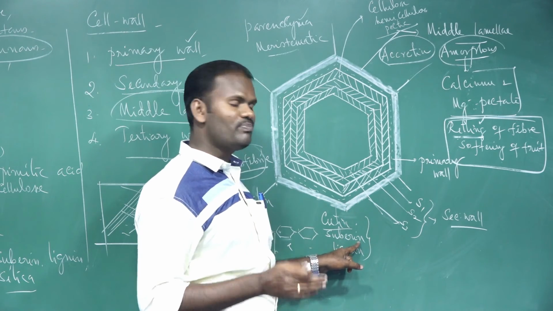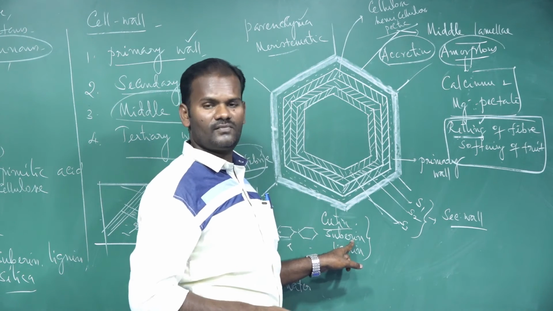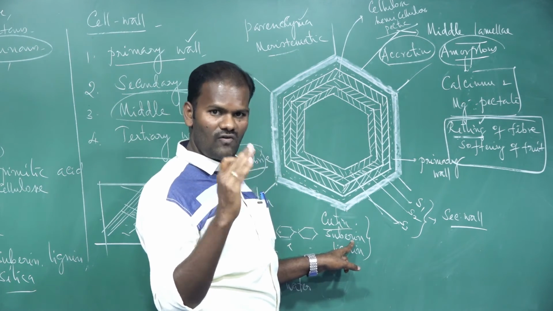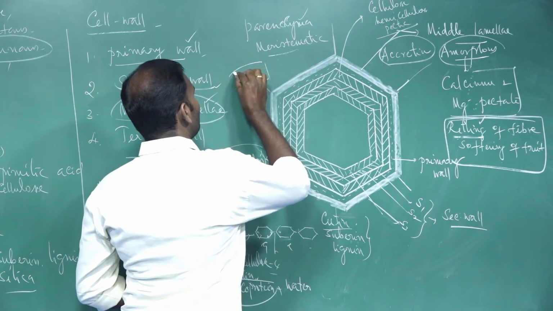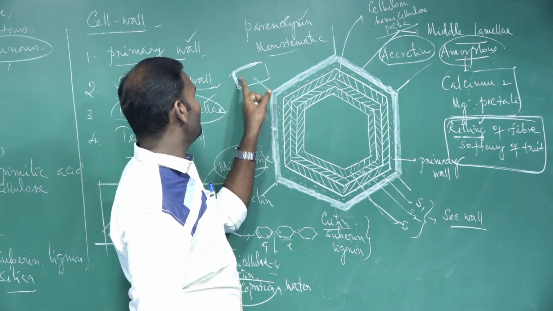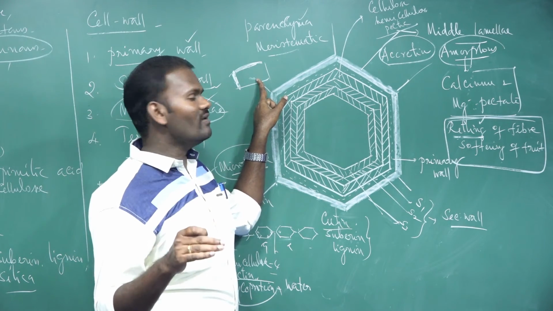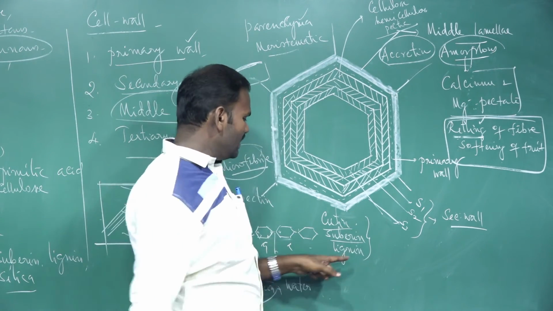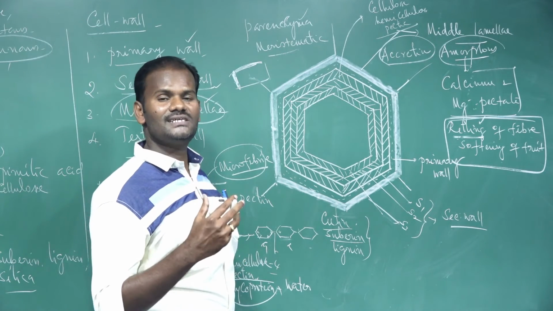Suberin is present in the inner radial and tangential walls of the root. It is present only in the root, in the root endodermal cells. In the endodermis, there are two walls: one is a tangential wall, another one is a radial wall. So suberin is deposited only on the radial and tangential walls of the endodermal cells. It is also highly impermeable. It prevents the entry and exit of water. So that is suberin. Lignin is present in the tracheids of gymnosperms and vessels in the angiosperms.